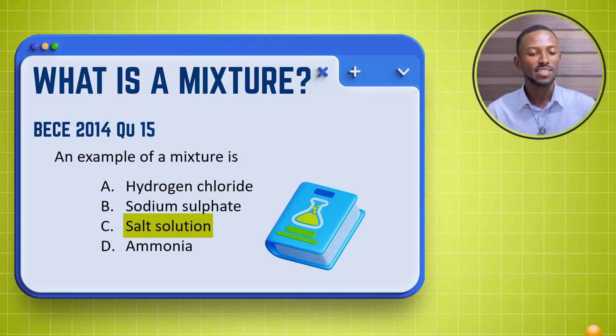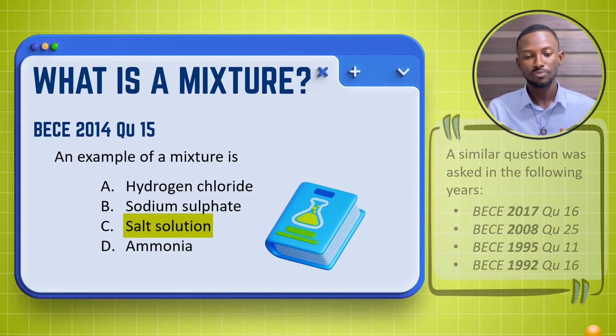But the remaining options here: hydrogen chloride, sodium sulfate, and ammonia, all of these are compounds. They are elements that have been combined. And if you look at hydrogen chloride, there is hydrogen and chlorine now there. After the two of them have combined, this happens as a result of chemical combination. So it's not a mixture. The same thing applies to the remaining options that are not the answer. So the answer for this particular question is salt solution.